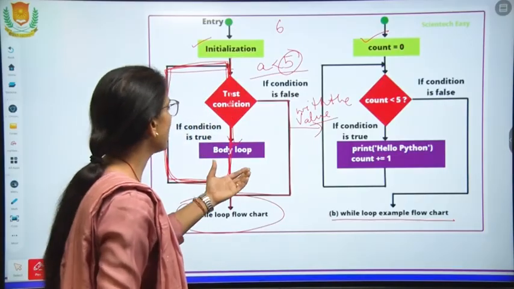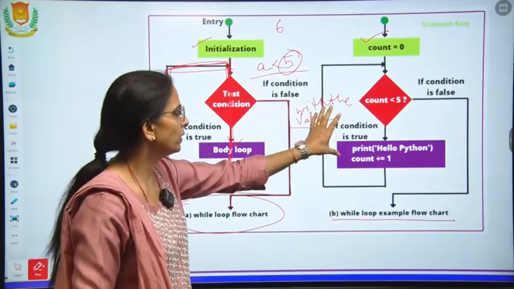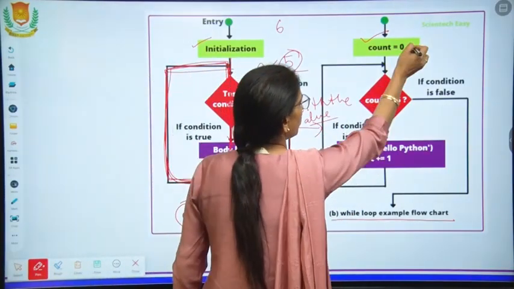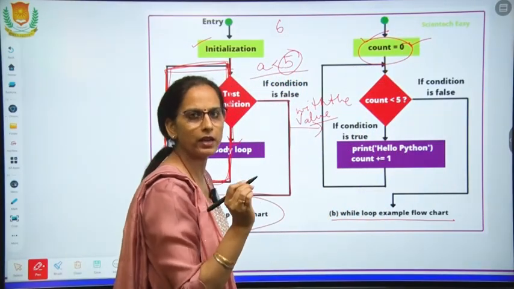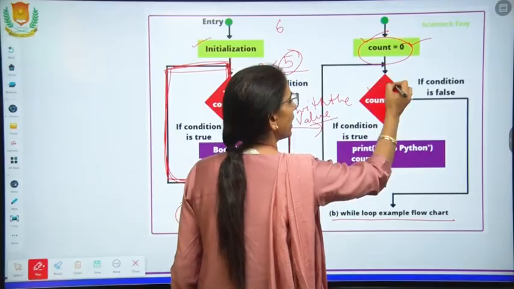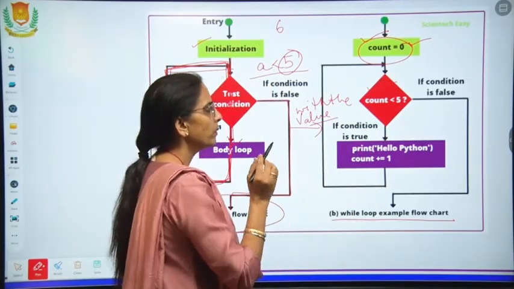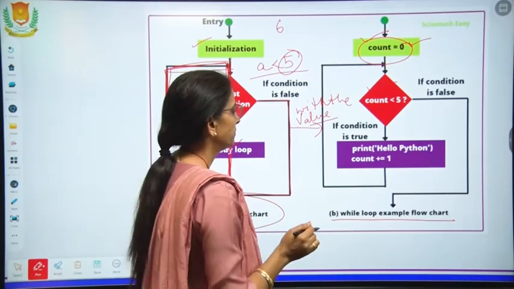This is just an example. Now we have made a flowchart with the help of the example. We have taken a variable count. This is the initialization and declaration of the variable. We have given the condition: the value 0 will be printed till it does not become 5.